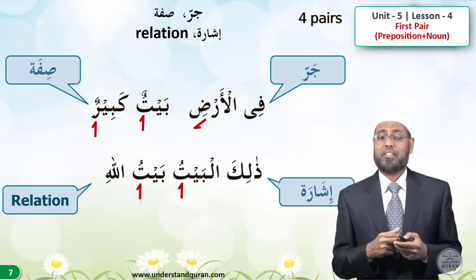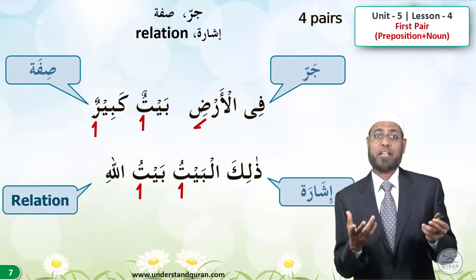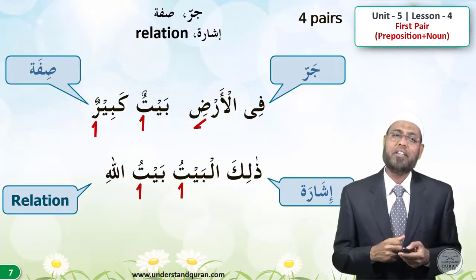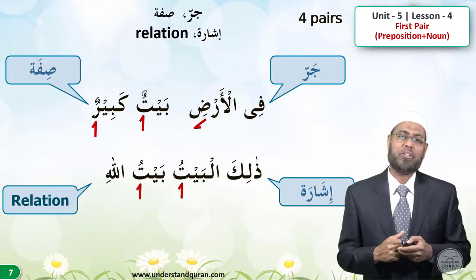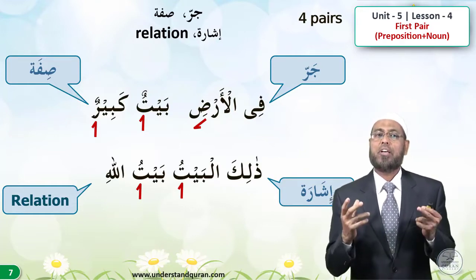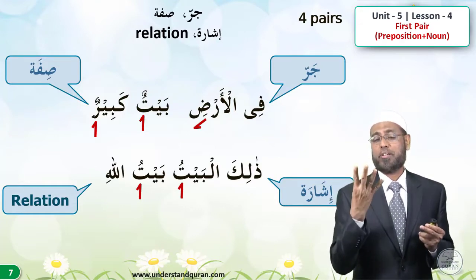I hope you got the message here. In this earth, the whole earth, there is a big house, and that house is Baytullah. That is in Mecca. That is the great house. So this is what we are saying. But these 2 sentences help us remember the 4 pairs.